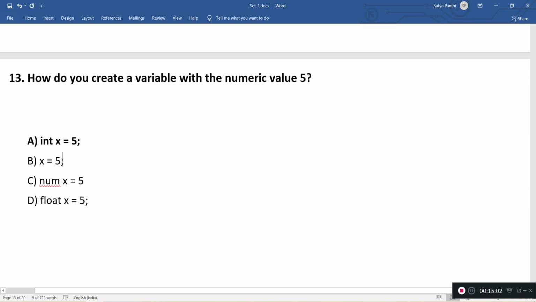And the second one, it's not a correct answer because in Java we need to declare what is the type of the variable. We didn't declare here, so B is wrong. And C, num. Num is not a data type in Java, so this is not a correct answer. Coming to D, float X. 5 is not a float, so we are expecting a numeric value, so the answer would be A.